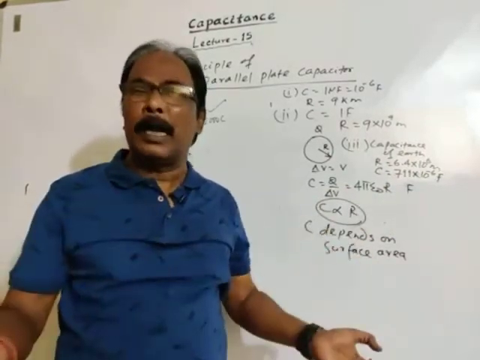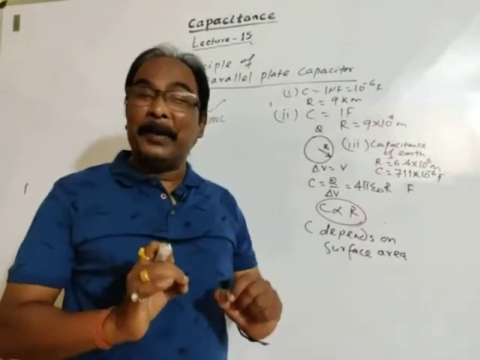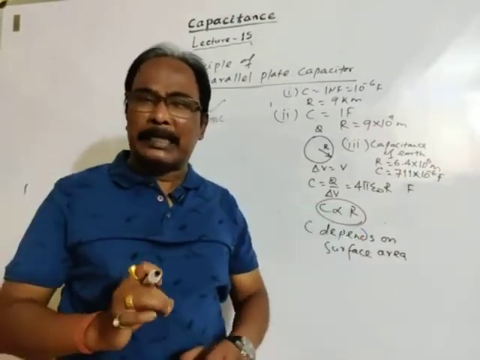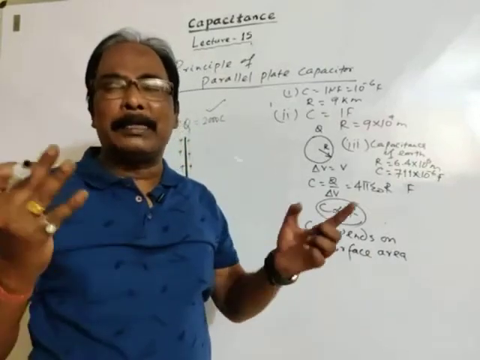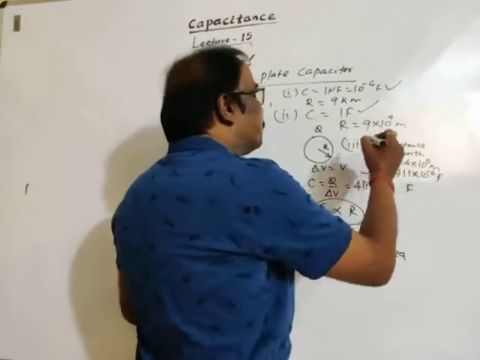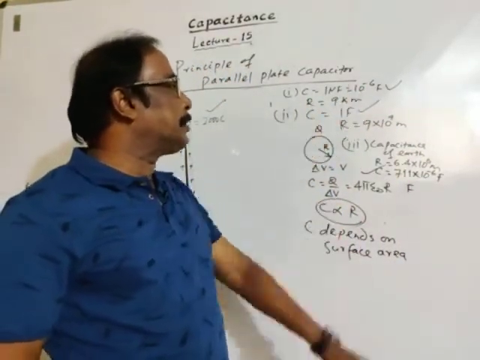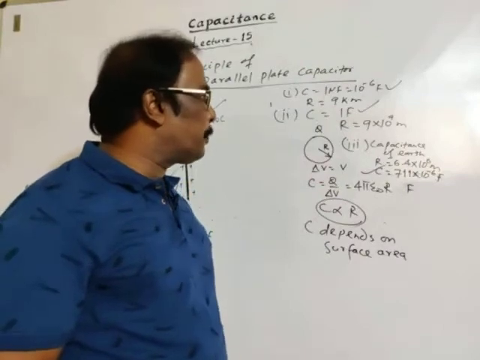So our conclusion is that a single conductor requires a large space but gives small capacitance. For 9 kilometer radius, capacitance is 10 to the power minus 6 farad.